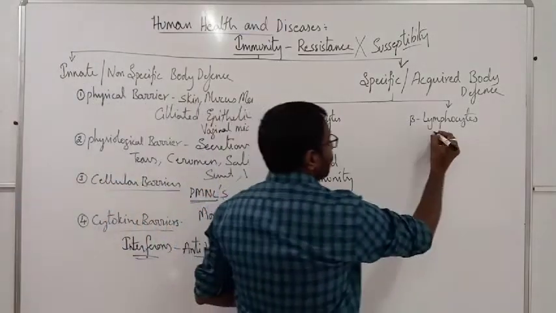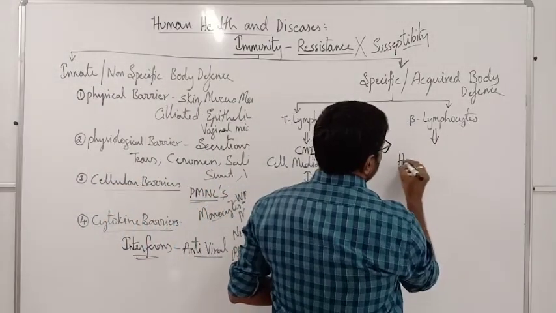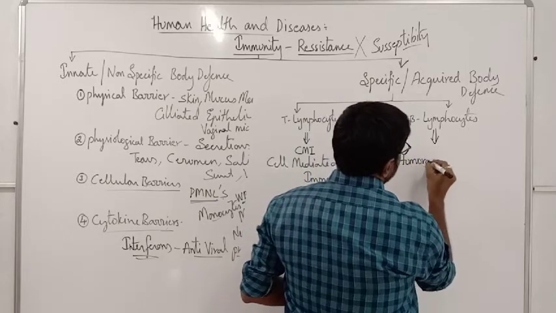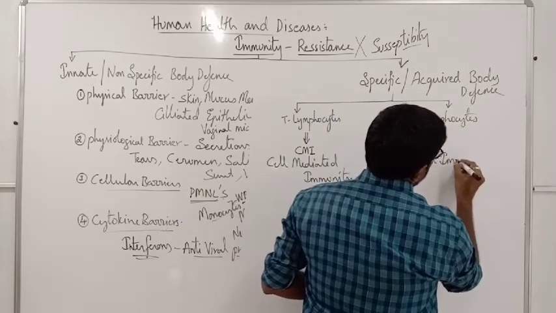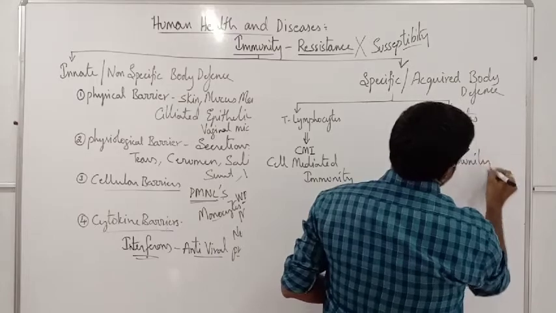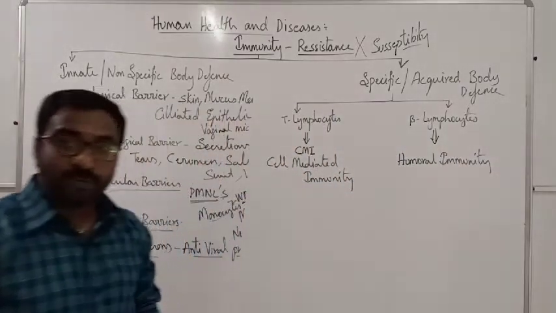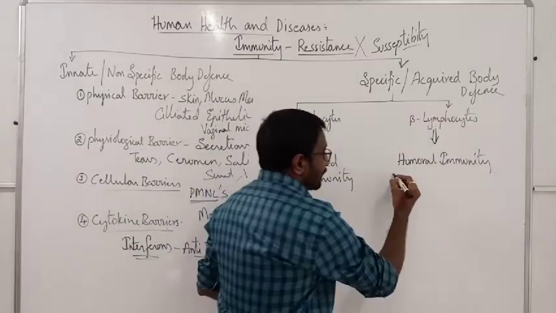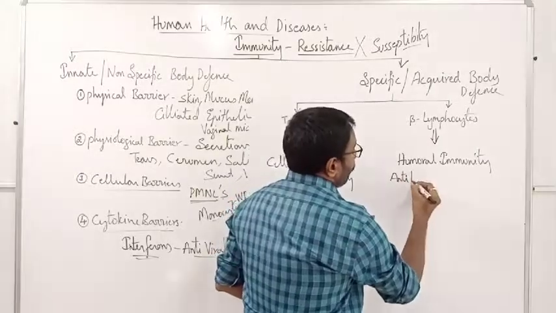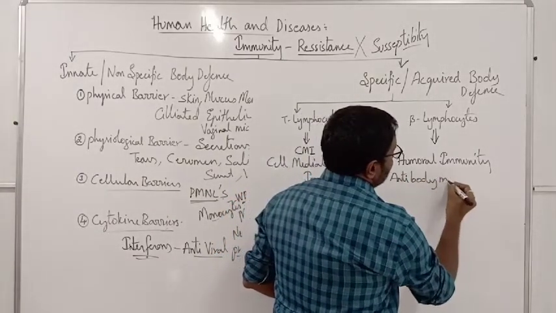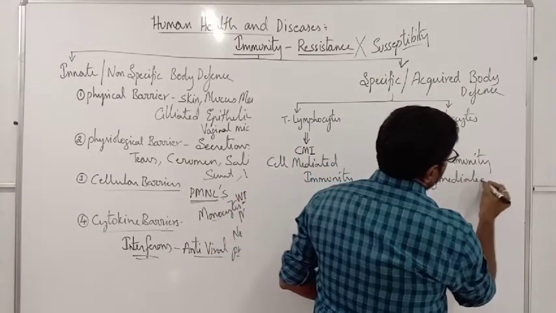But the B lymphocytes will provide humoral immunity. It is the humoral immunity. It is also called antibody-mediated immunity.